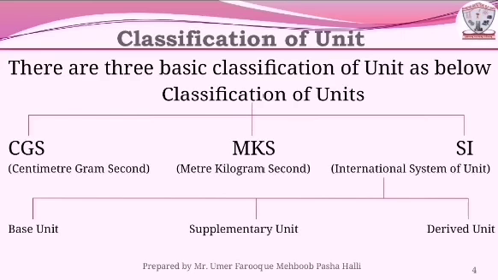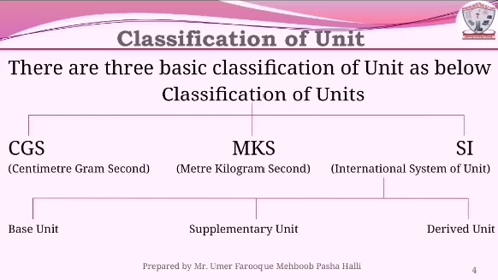The SI unit is further divided into three categories: base unit, supplementary unit and derived unit. The base unit consists of length, mass, time, electric current, temperature, etc.